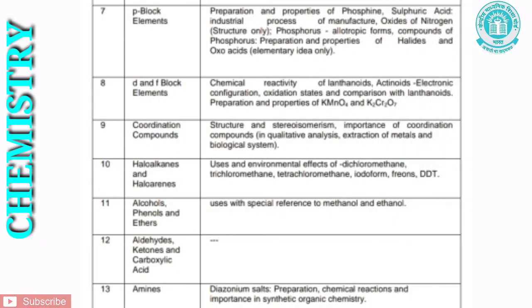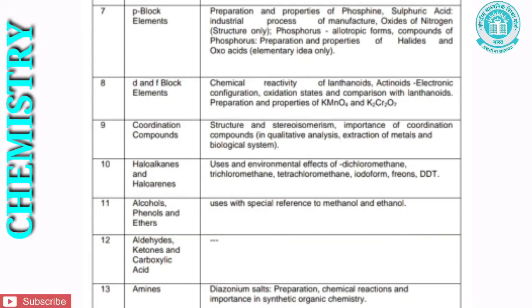Let us see the seventh chapter, that is p block elements. Preparation and properties of phosphine, sulfuric acid, industrial process of manufacture, oxides of nitrogen, structure only, phosphorus allotropic forms, compounds of phosphorus, preparation and properties of halides and oxoacids, elementary idea only.